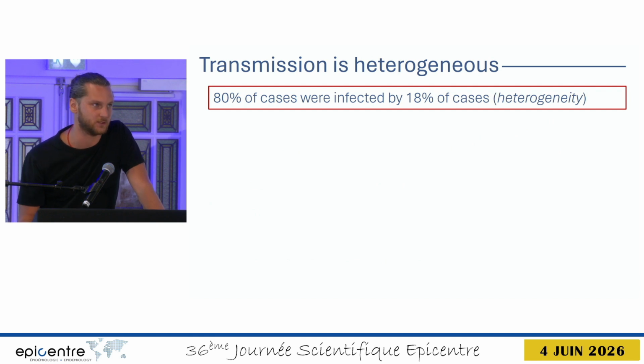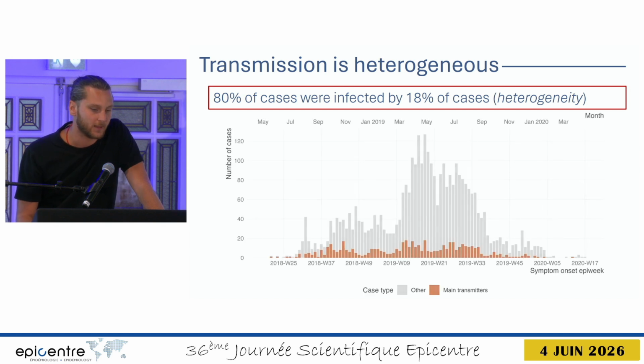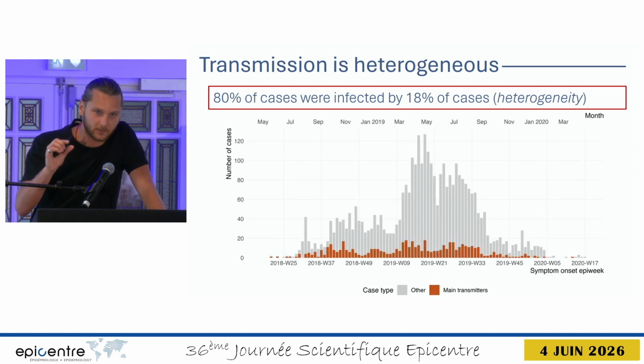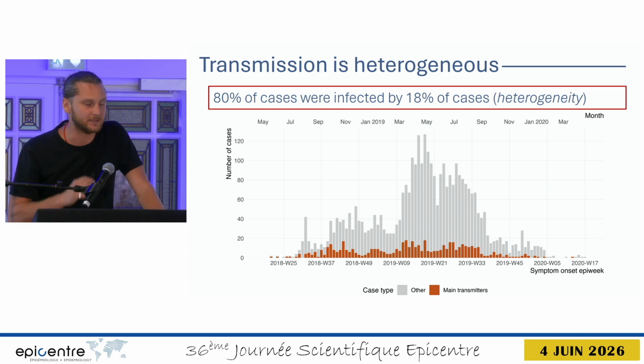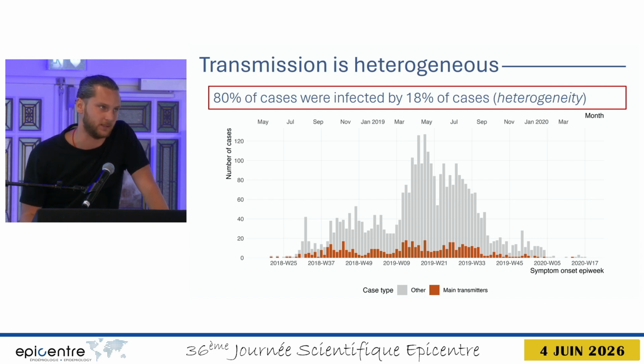And we say the transmission is heterogeneous, and we can better describe it by saying that 80% of cases were infected by only 18% of cases. Now, if we look at this minority of cases who contributed to the biggest part of the outbreak and see how they distributed across time, that's what we see. And these are in red here.